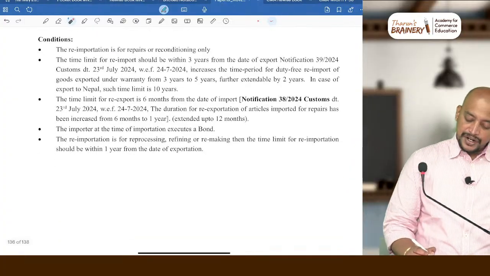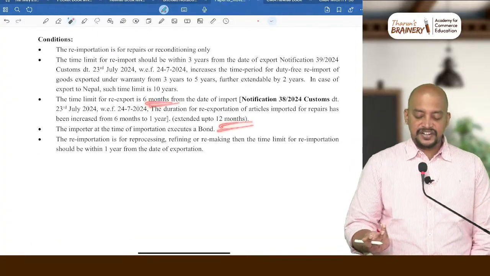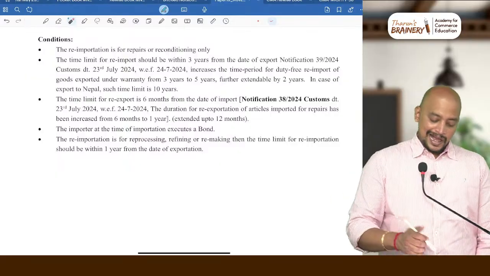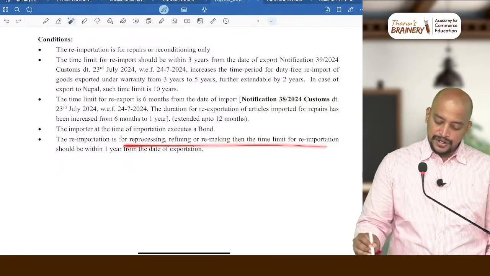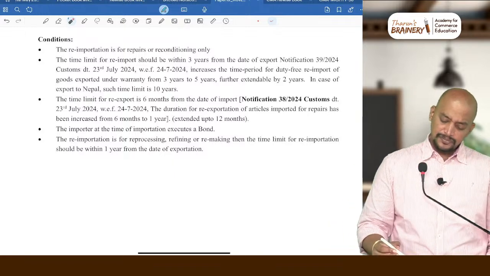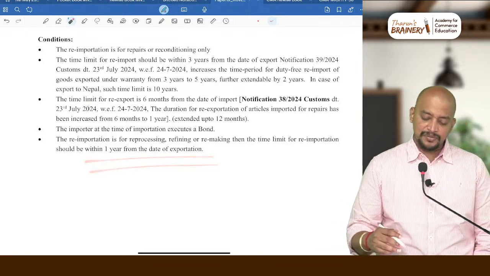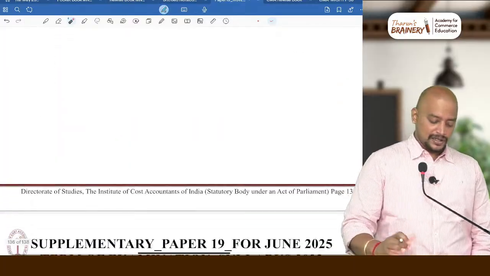And the time limit for re-export is 6 months, which can be extended for a further period of 6 months, that we already know. And if the re-importation is for reprocessing, refining, remaking, it should be within 1 year from the date of exportation. So all these things.